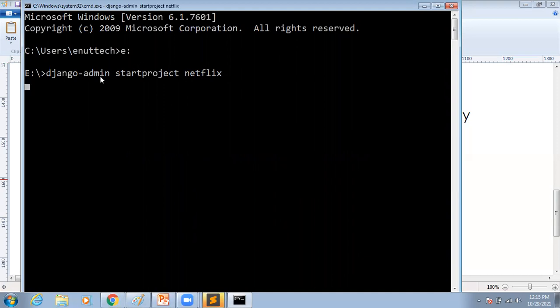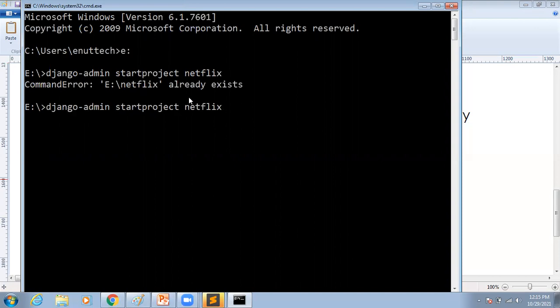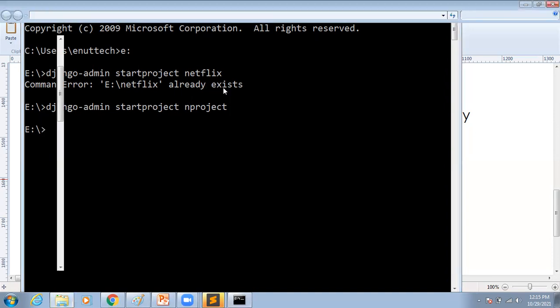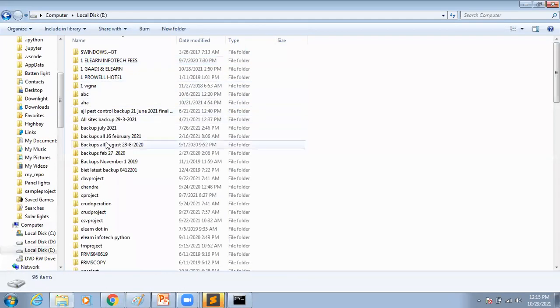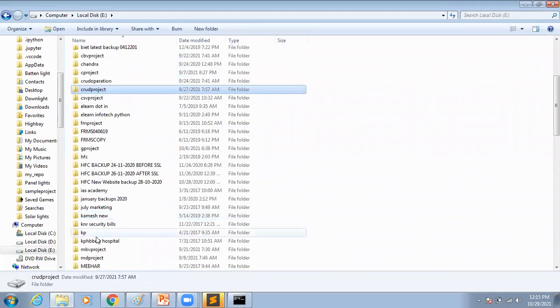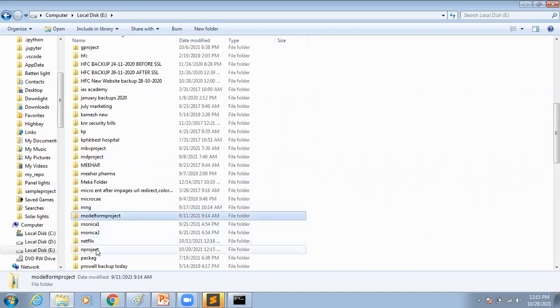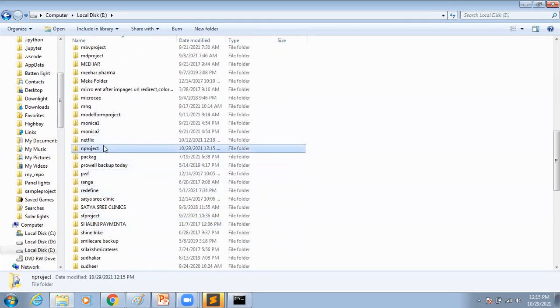In case any errors are there, they will display, or otherwise it will create our folder in the E drive only. Now we can see what it is saying: Netflix already exists. So I will create one project, for example, N project only. Automatically it will create a project in my E drive. So let me check. Just go to the E drive. Here my project name is N project. Here you can see N project has been created.